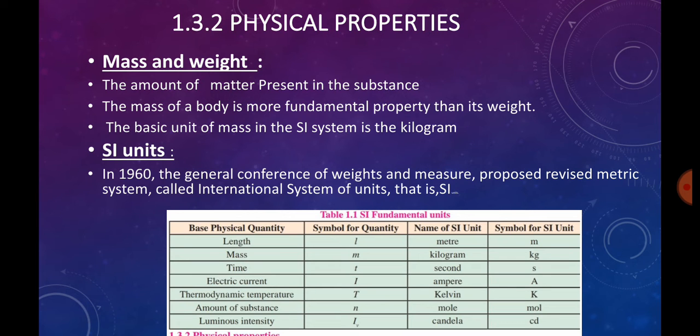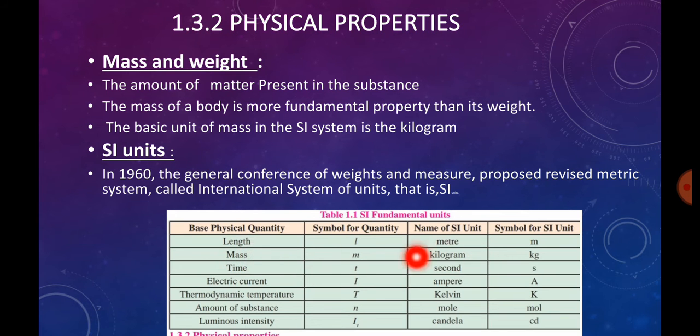Let us see the first one, mass and weight. Mass is the amount of matter present in a system. Mass is the amount of substance present in a system, and it is a fundamental property, unlike weight. In the SI unit system, it is measured in kg, or kilogram. SI is the International System of Units. In 1960 it was proposed by a system called the International System. Here you can see some of the fundamental units.